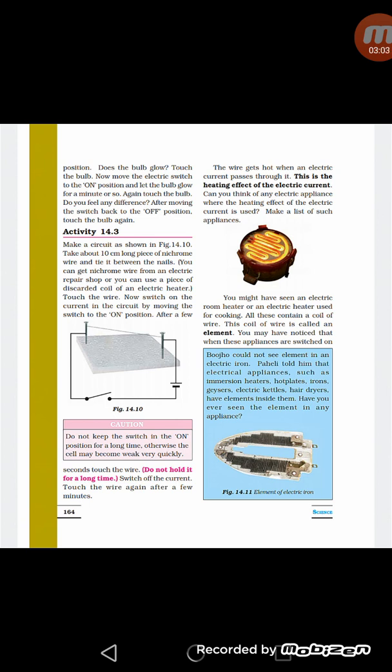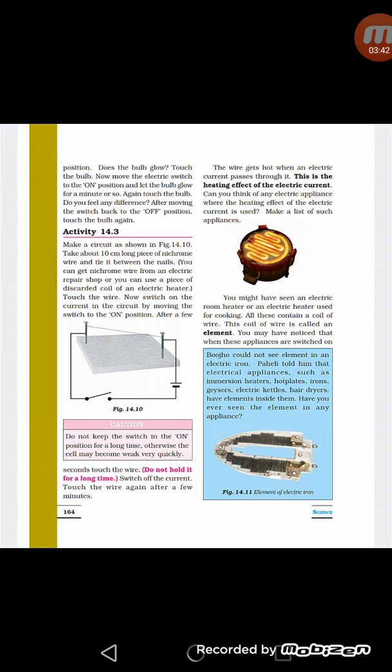As you can see, in case of heater there is an element, in the same way in case of iron an element is used, and these are generally made up of nichrome. So tungsten and nichrome are preferred when there is required heating effect of electric current. In the same way, when a bulb is switched on, current flows through the filament and it gets heated up and glows. So we can say some of the electric appliances such as electric heater, immersion rods, electric toasters, electric iron, all these use this property of heating due to electric current.